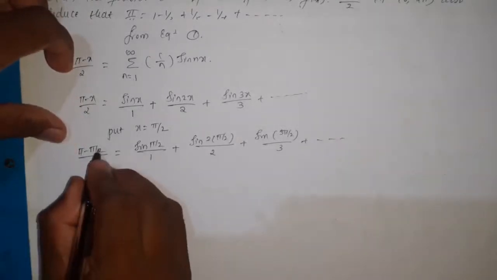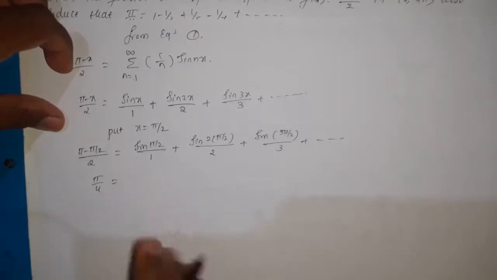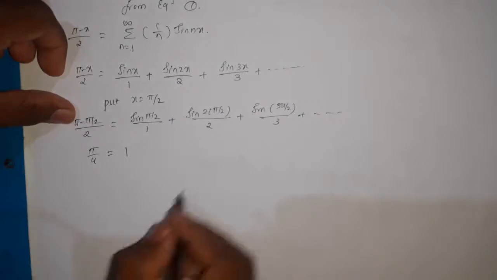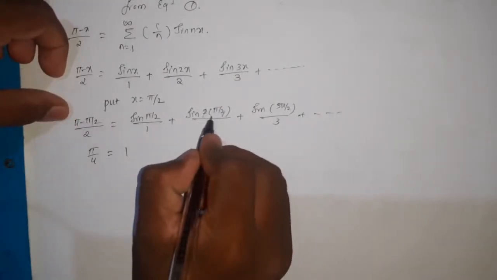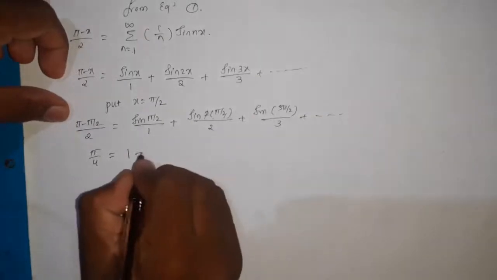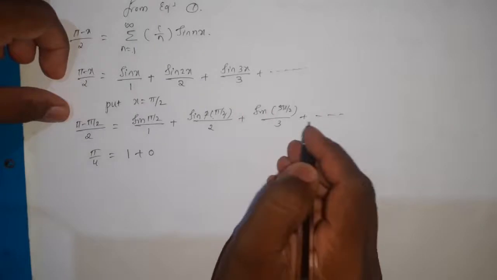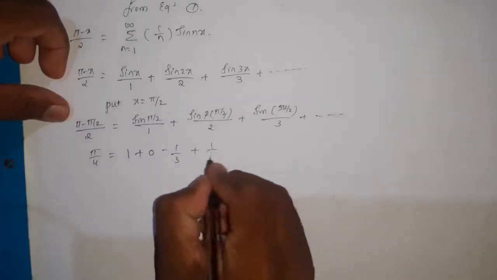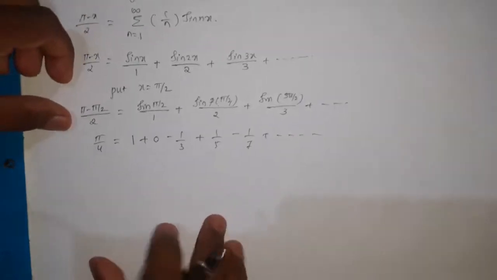Here pi minus pi by 2 is pi by 2, divided by 2, that becomes pi by 4, equal to sin pi by 2, that is 1, and here 2 and 2 get cancelled, remaining sin pi is equal to 0. So that becomes 0, and sin 3 pi by 2 is minus 1, so minus 1 by 3. Next will be plus 1 by 5, next minus 1 by 7 and so on up to infinity.